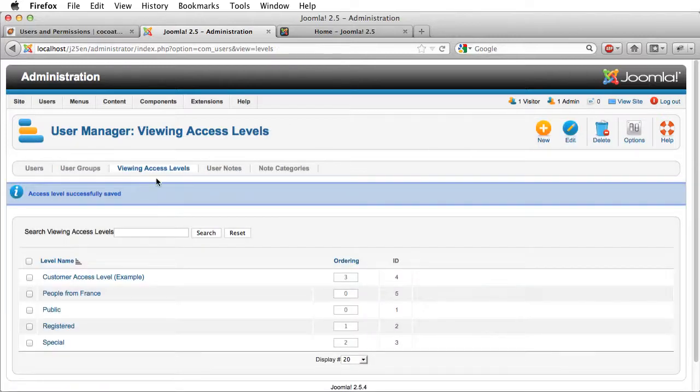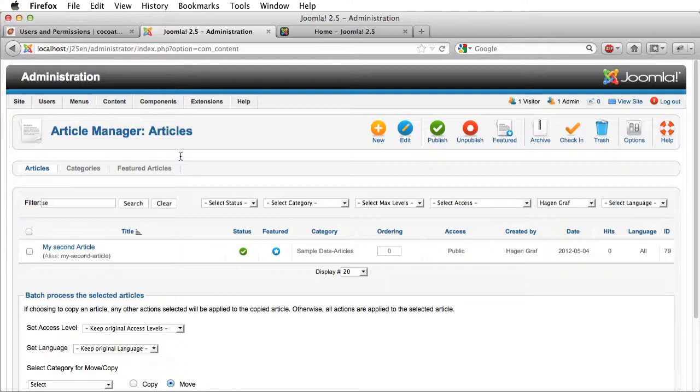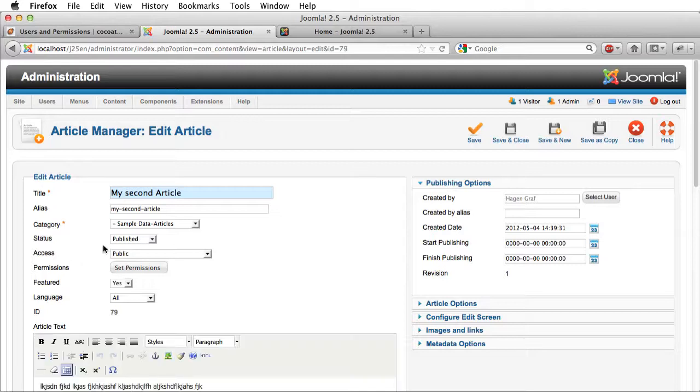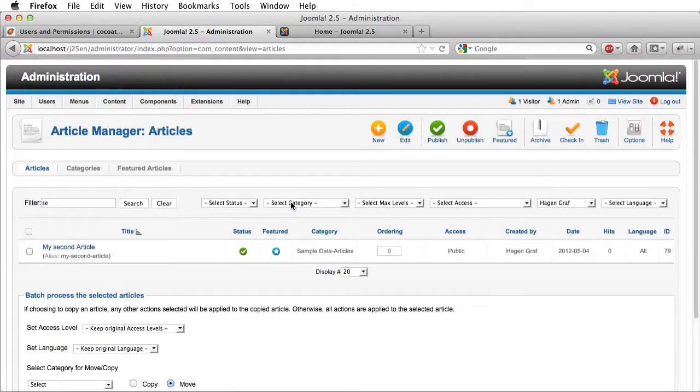And for example, now I could say, when I go into the article manager, that the wonderful article from Hagen, which Hagen just had submitted, is only possible to read by people from France, for example. So this is the way how you can limit access to users.